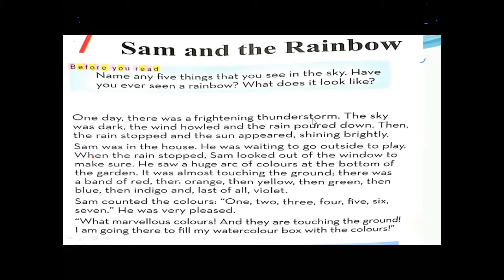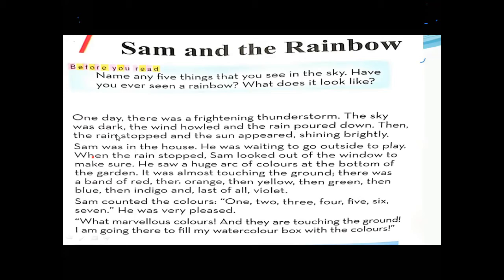It means rain along with thunder, when the clouds thunder. Frightening thunderstorm means something that makes you frightened. The sky was dark.